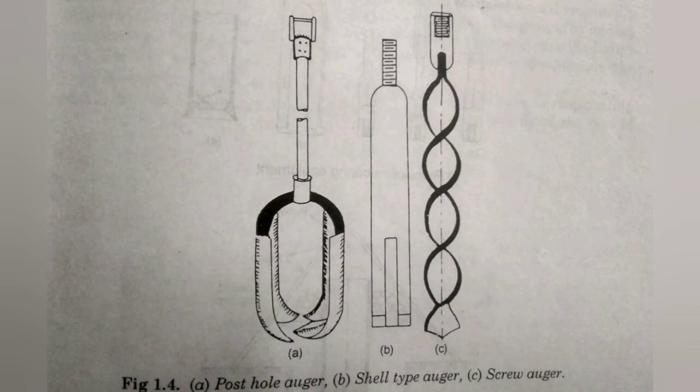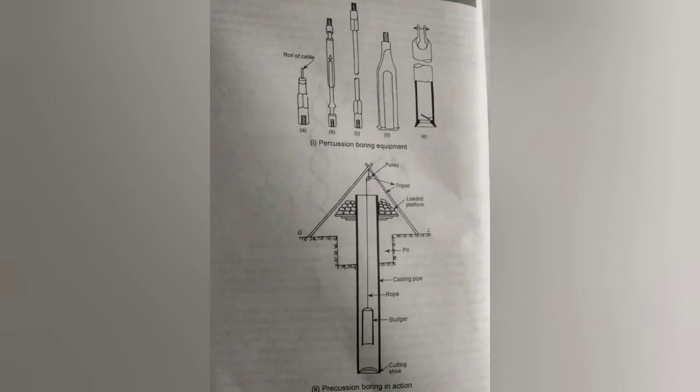Deep boring. Now, what is deep boring? In the case of very large, tall and heavy structures, deep boring has to be carried out to assess the nature of the soil lying deep below the foundation. Deep boring is done by two methods: percussion boring and rotary or core drilling. What is percussion boring? In this case, a cutting tool is dropped repeatedly on the ground and the pulverized material paste is brought to the ground by adding a little water into the core.